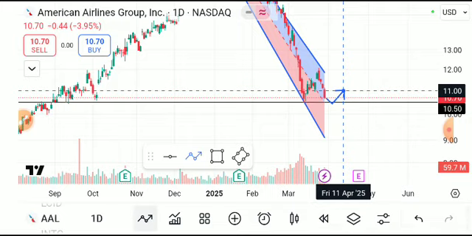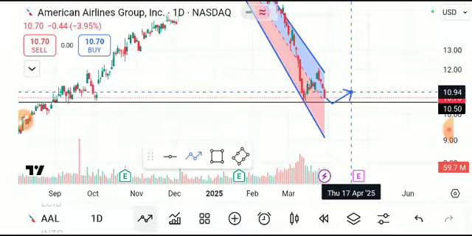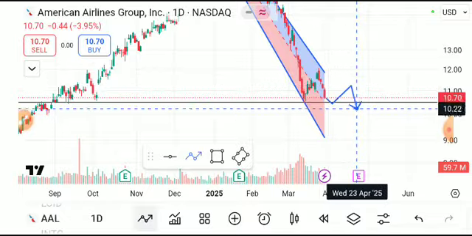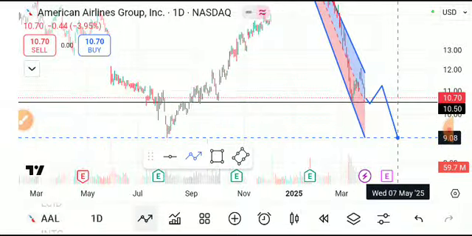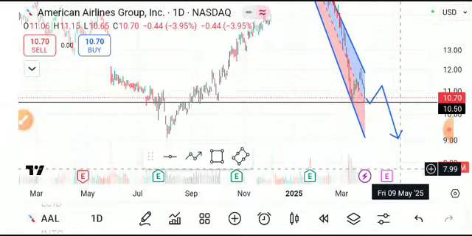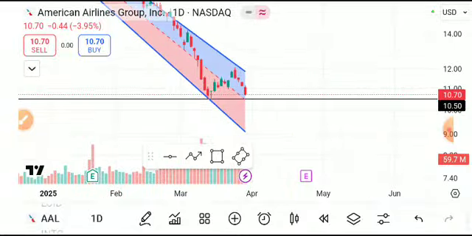So it is very difficult for the stock to sustain on the upside, and we can see again a clear downfall until the level of 9.08.